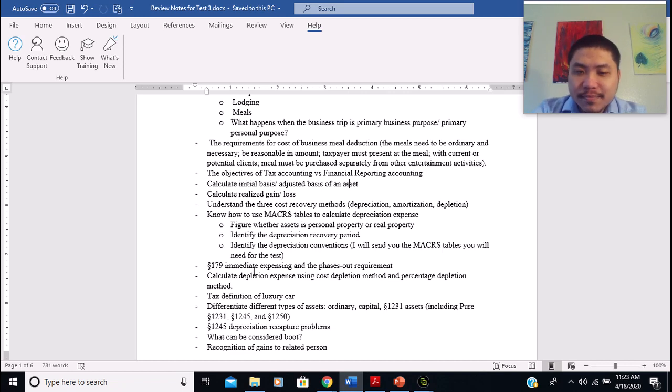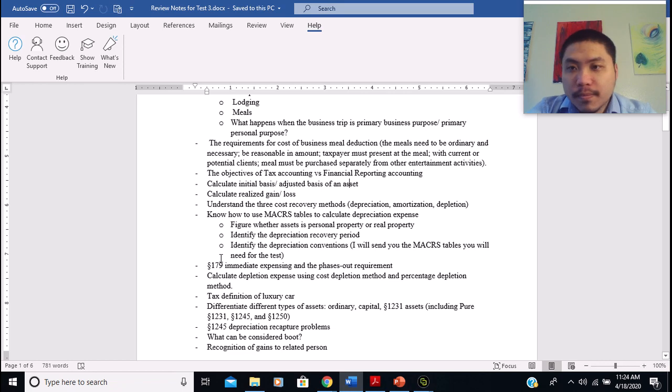Since some of you are confused about selecting the convention, I'm going to tell you right now that I'm going to ask you about the half-year and the mid-quarter conventions. The questions on the exam are going to focus on the depreciation of personal properties, and there are two conventions for depreciation of personal properties: the half-year convention and the mid-quarter convention. I want to keep it simple like that, and we're going to talk about that when we do the practice problems in a little bit.